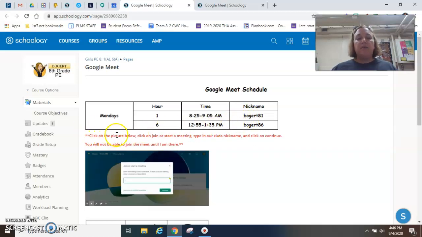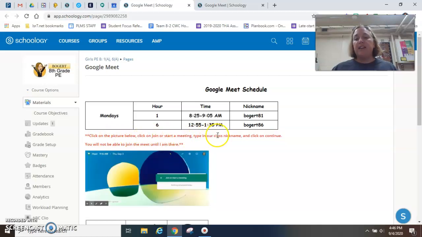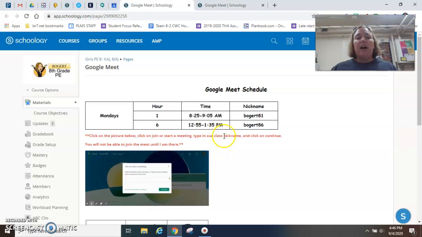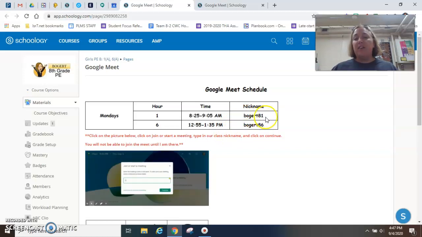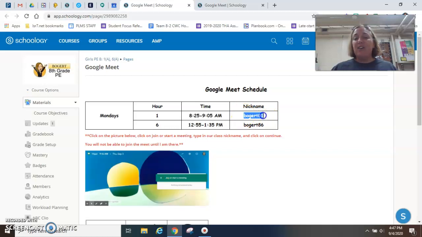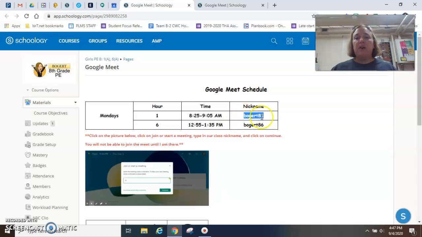It says click on the picture below, click on join or start a meeting, type in our class nickname and click on continue. For this purpose, I'm just going to say that I'm in first hour, so I'm going to use that nickname, so Bogert 81. That stands for Bogert 8th grade first hour. So I'm going to go ahead and highlight that because I have a hard time remembering all the different nicknames. So I'm going to highlight it. I'm going to Control C.